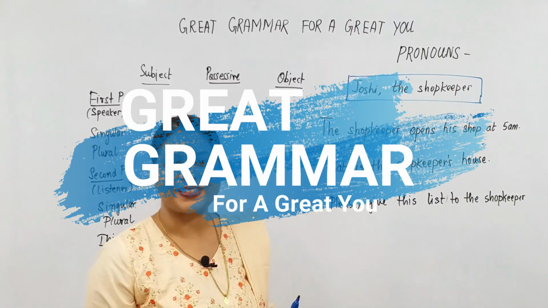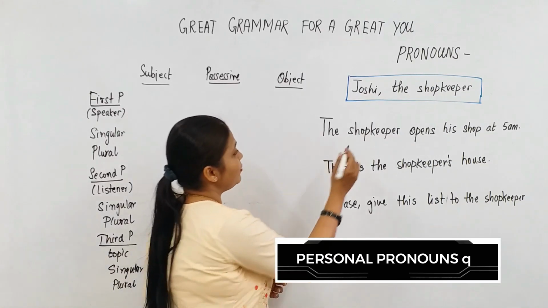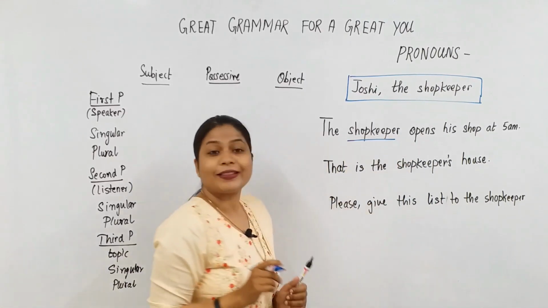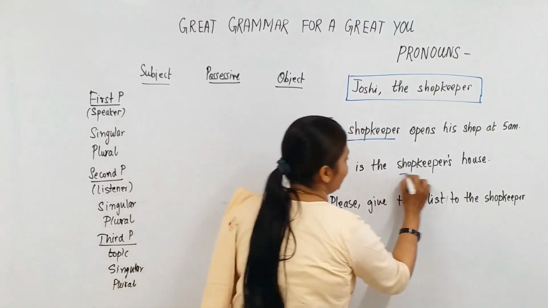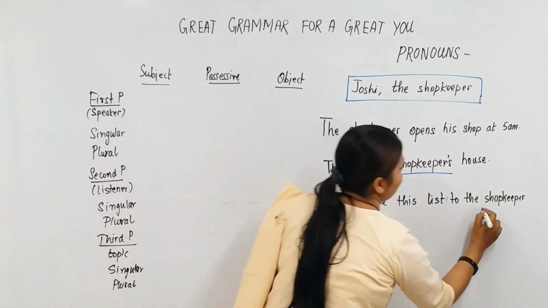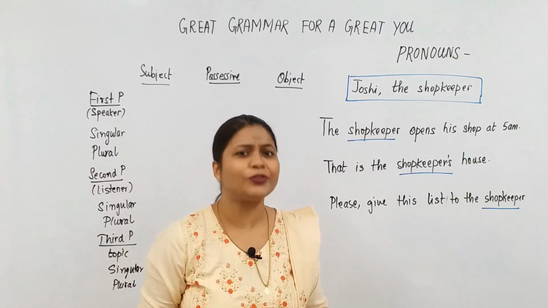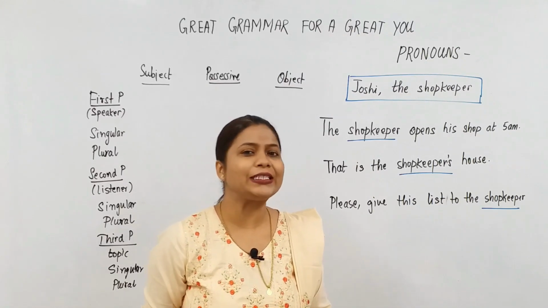Joshi, the shopkeeper. The shopkeeper opens his shop at 5 a.m. That is the shopkeeper's house. Please give this list to the shopkeeper. Instead of repeating the word shopkeeper 3 times, can I do it in a better way?